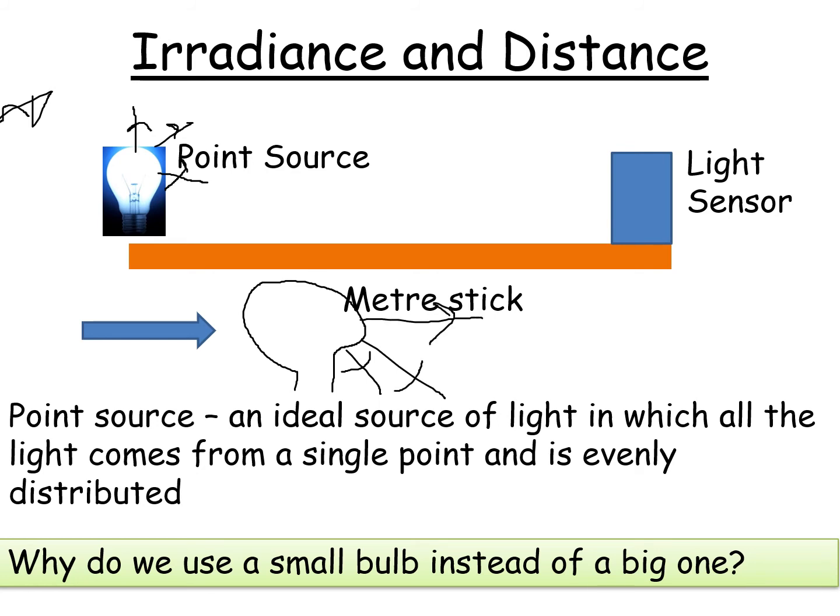So this is why you use a small bulb, because it's like a point source. And a point source is an ideal source of light in which all the light comes from a single point and is evenly distributed. So it's really this idea that it's evenly distributed. Make sure you know that explanation as well.